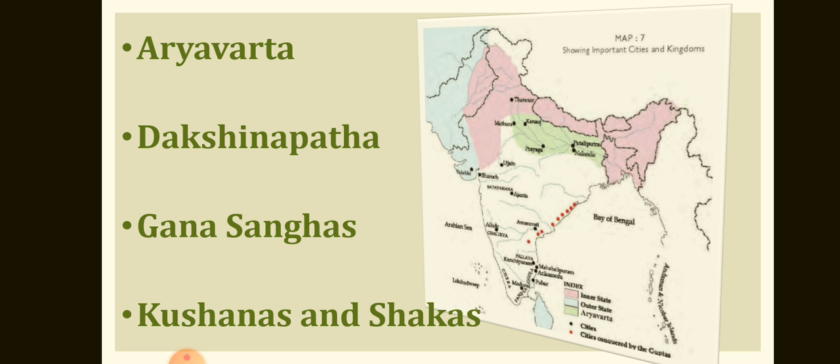Number 3, the inner circle of neighboring states including Assam, coastal Bengal, Nepal and a number of Gana Sanghas in the northwest, marked in purple on the map. They brought tribute, followed his orders and attended his court. Number 4, the rulers of the outlying areas marked in blue on the map, perhaps the descendants of the Kushanas and Shakas, and the ruler of Sri Lanka who submitted to him and offered daughters in marriage.